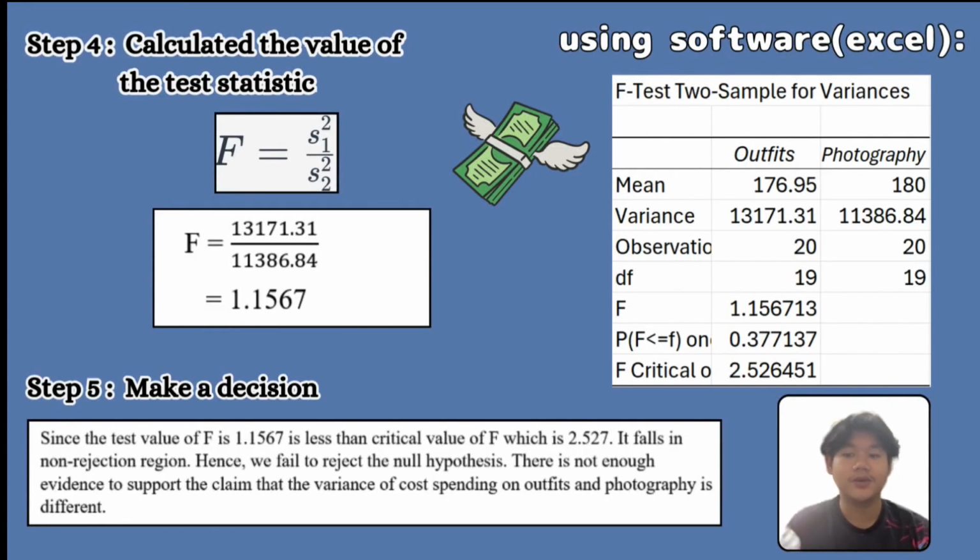For step 5, we are going to make a decision. Since the test value of F, 1.1567, is less than the critical value of F, which is 2.527, it falls in the non-rejection region. Hence, we fail to reject the null hypothesis. There is not enough evidence to support the claim that the variance of the cost spent on outfit and photography is different. So these are the data that we found by using the software, which is Excel.